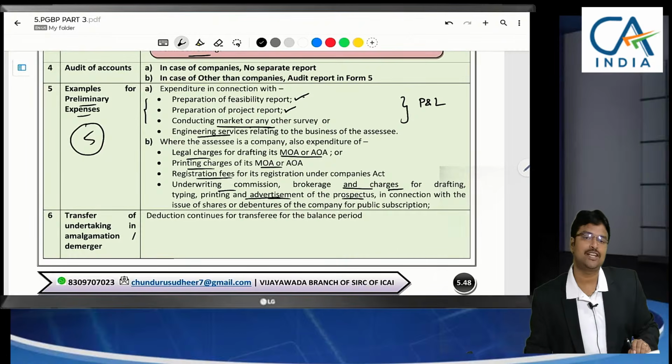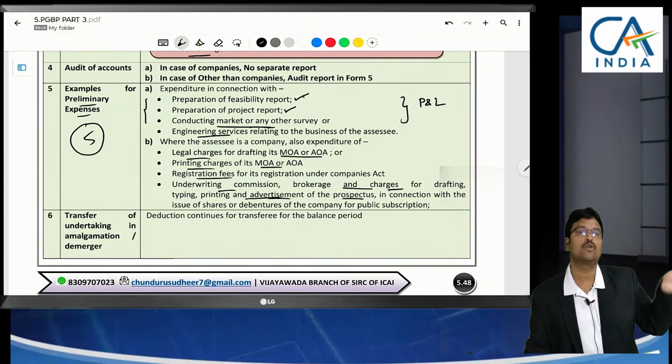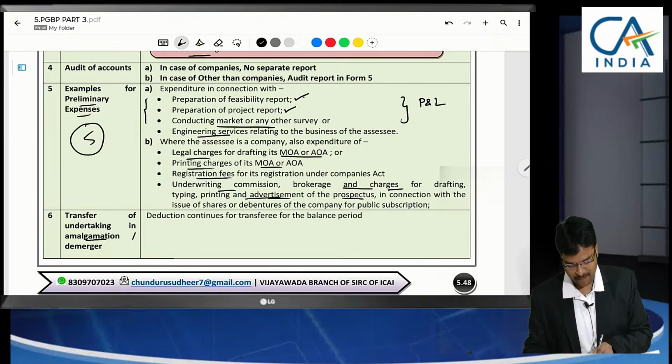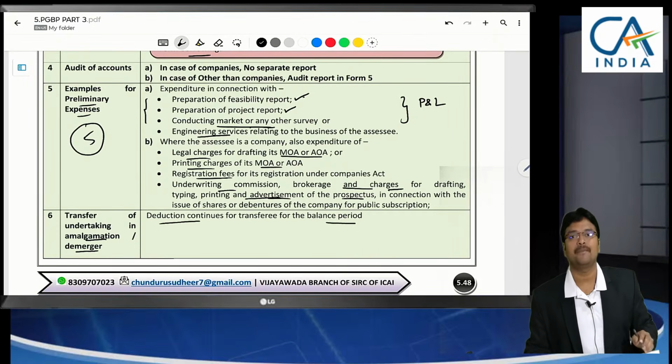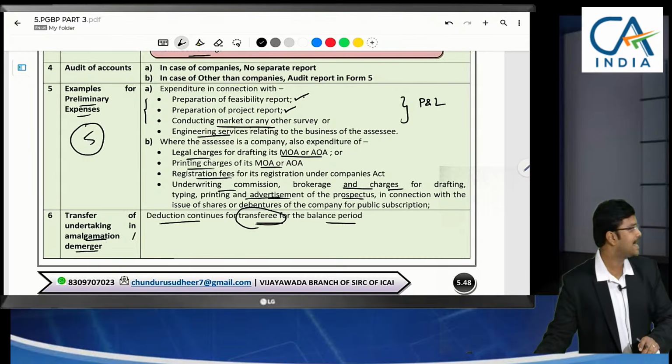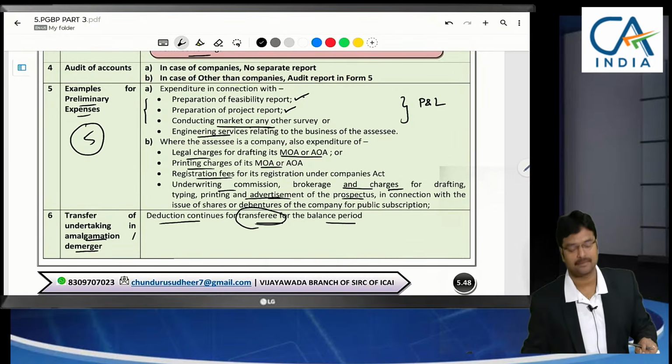Sir, after 2 installments, now this company has been sold to another company. Any amalgamation or demerger has taken place. For the balance 3 years, the new company can claim. Deduction continues to the transferee. For balance years, to the transferee the deduction can be continued.